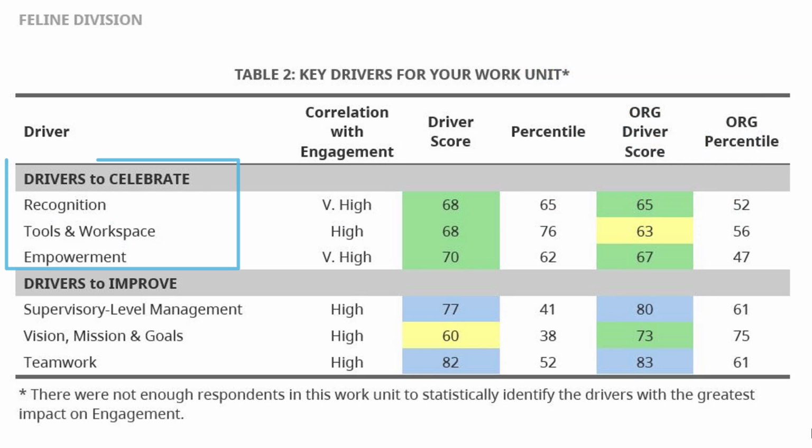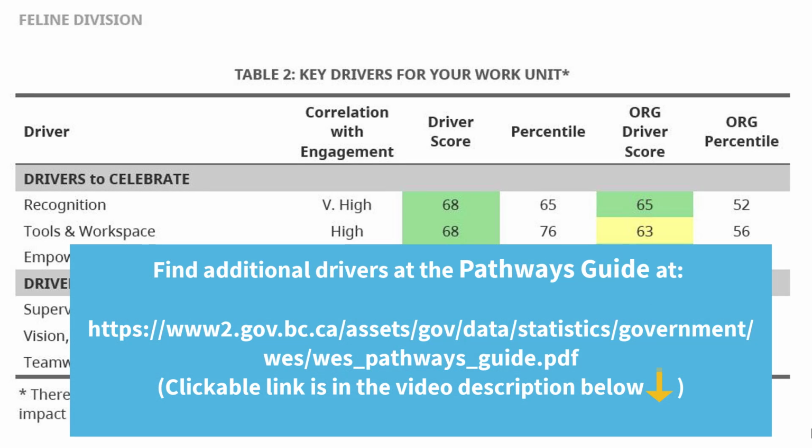While the feline division has exactly 3 drivers to celebrate and 3 to improve, your own division may have fewer than this. In rare cases where there is a tie, you may even see a 4th driver listed. If your own division has fewer than 3, we encourage you to go to the Pathways Guide to help you choose other drivers that you feel make sense for your division. You can find the guide at www.gov.bc.ca/assets/gov/data/government/wes/pathways_guide.pdf.